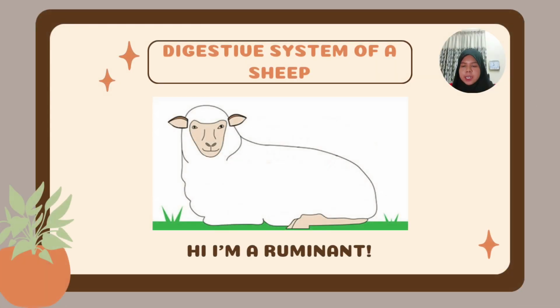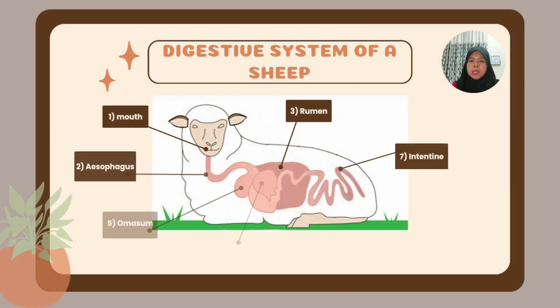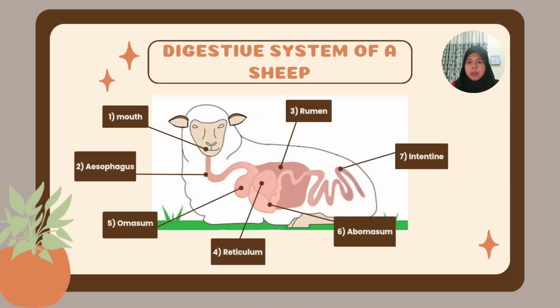For your information, a sheep is a ruminant, which is an animal with 4 compartments of stomach. So, let us first go through the digestive system of a sheep. The digestive system of a sheep includes the mouth, esophagus, 4 compartments of stomach, which are rumen, reticulum, omasum, and abomasum, and also intestines.